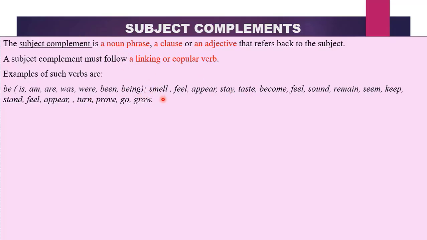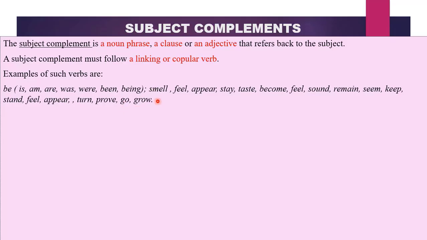Other linking verbs are smell, feel, appear, stay, taste, become, sound, remain, seem, keep, stand, turn, prove, go, grow. So whenever noun phrases, clauses, or adjectives come after these linking verbs, they will function as the subject complement and not an object. So take note. It depends on the type of verb that we have in the sentence.